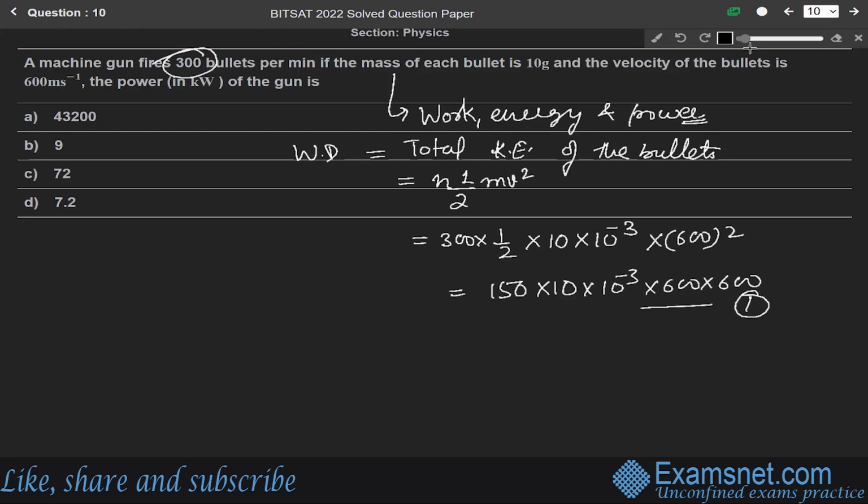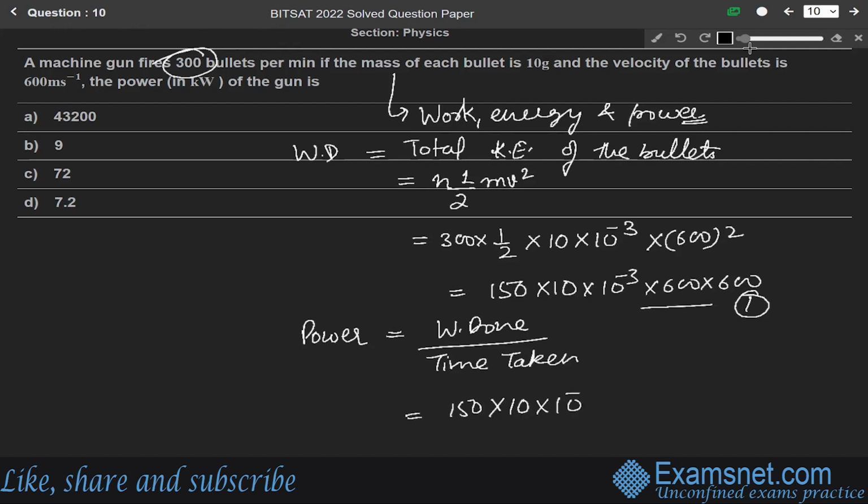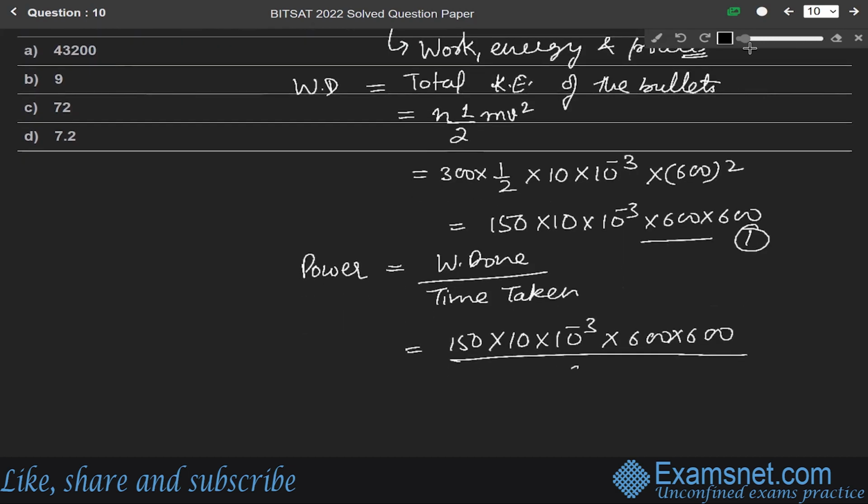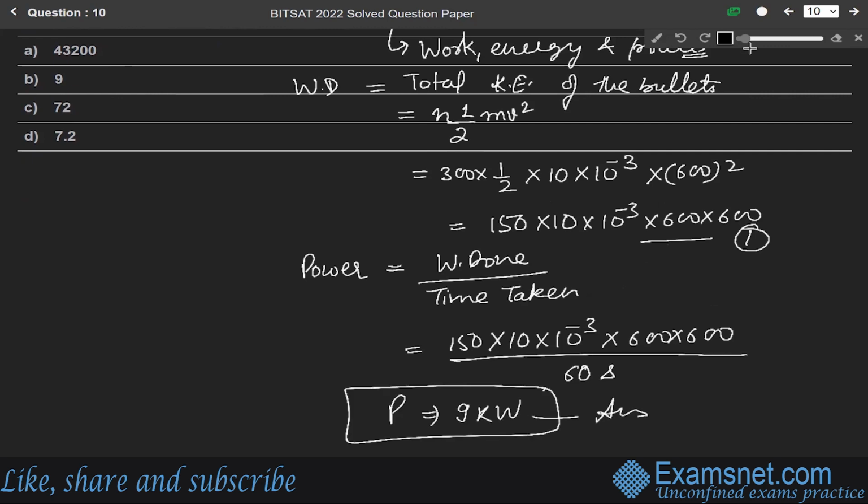Now in the question we are asked to find the power. So power of the gun will be equal to total work done over time taken. Work done is 150 into 10 into 10 to the power minus 3 into 600 into 600, and time taken, the question is saying per minute, means 60 seconds. To solve it, we get power equal to 9 kilowatt. This is our final answer. So option B is the correct answer.